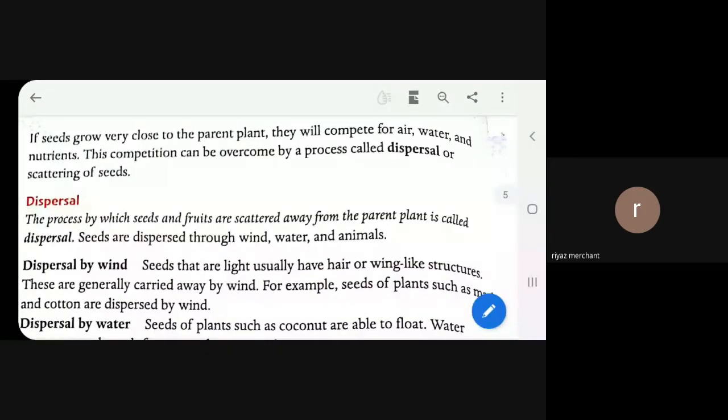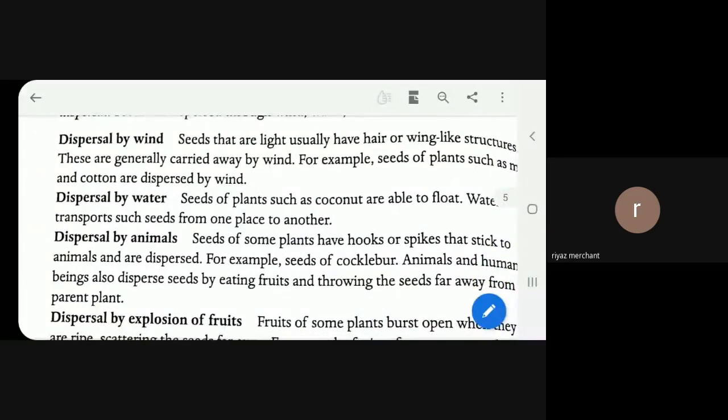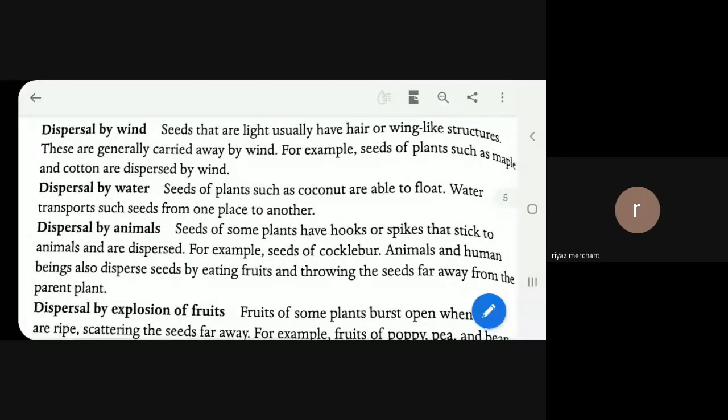Now here different methods of seed dispersal are explained, with the help of which a fruit or seeds will move away from the main plant and start growing at another place, right? The first method explained is dispersal by wind. We also learned this last time. There are some fruits and seeds which are very light in weight. Whenever the wind blows fast, they will start moving, and with the flow of the wind they will move away from the parent plant.